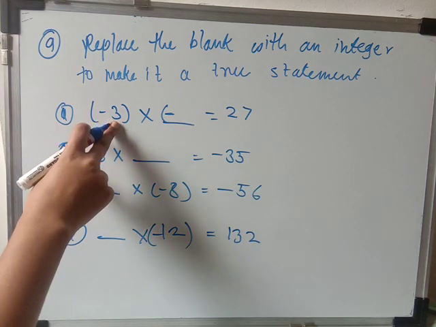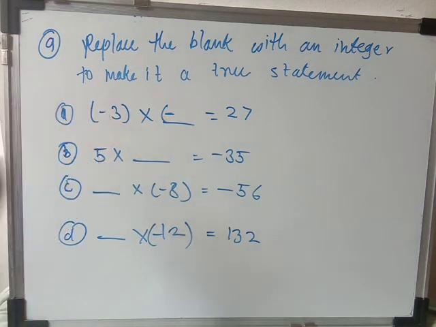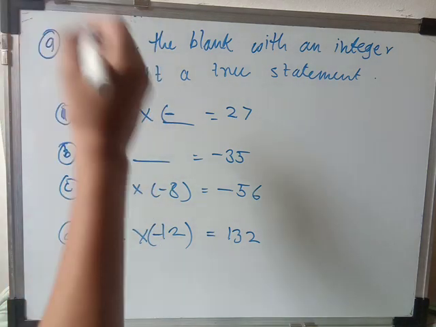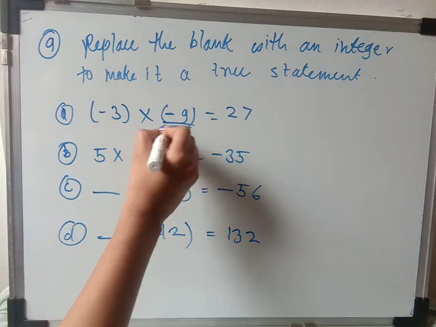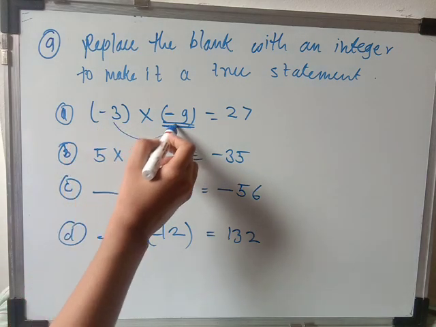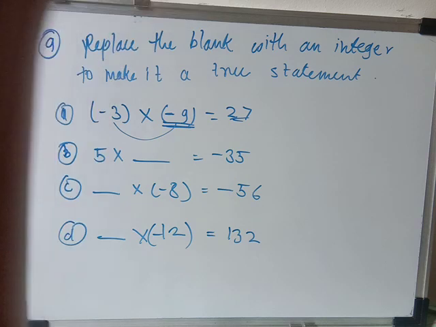Now which number will you multiply with the 3 to get 27? Just think about it, you will get the answer. It is very easy. 9 3s are 27. So here will come 9. So this is the correct integer. This is the pair of integers where you will get 27.